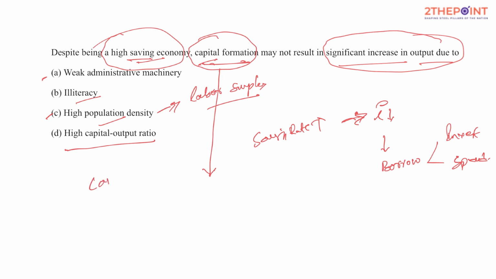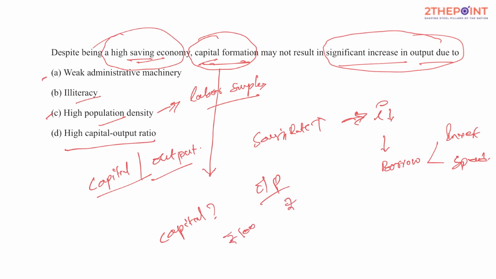So what is a capital output ratio? What do you mean by high capital output ratio? It simply says the amount of money, the capital, that you require to produce a unit of output. Imagine you require 100 rupees of investment to produce an output worth 10 rupees.